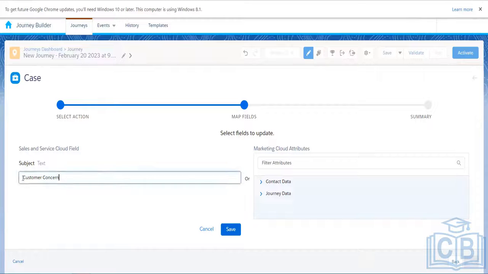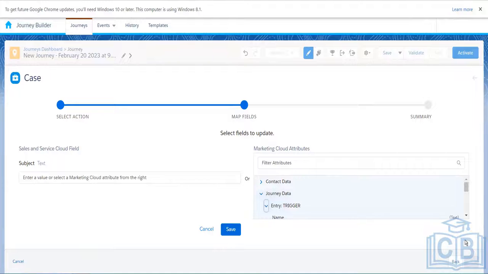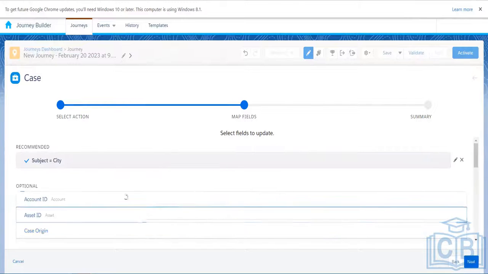Either we can type over here, or if you want to extract the value from our data extension, we can choose the field from the data extension which contains the value of the subject line. Let's say any value, for now city. We'll choose city and click on the Save button. In our data extension, for each and every record there will be a value of city, and that will be used as the value of the subject.